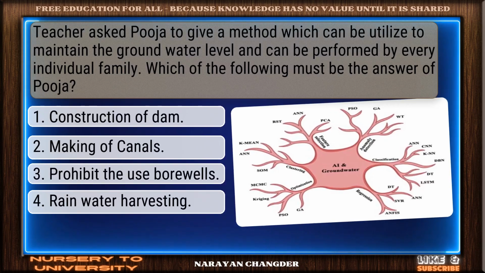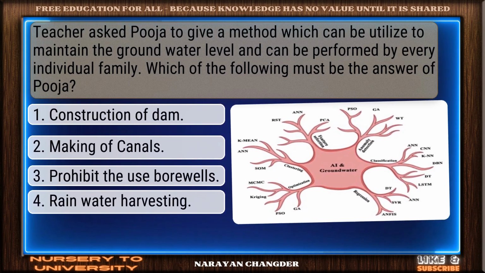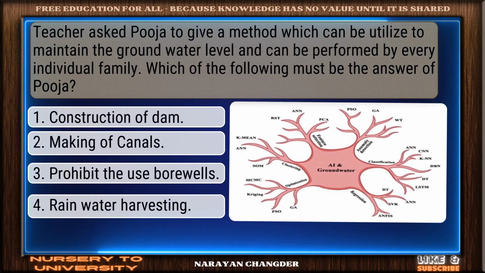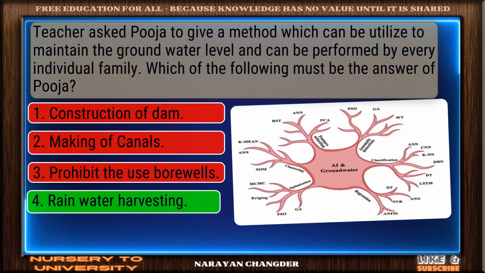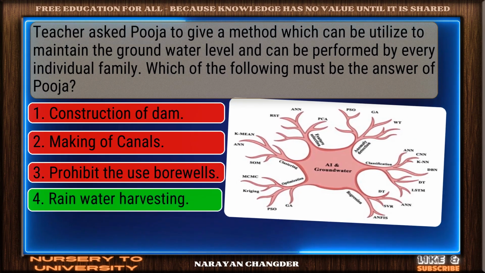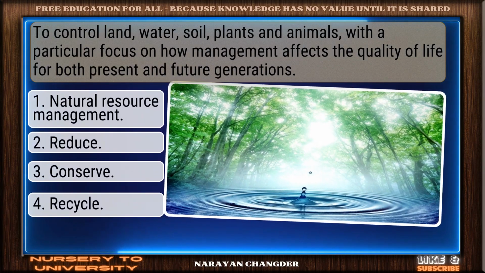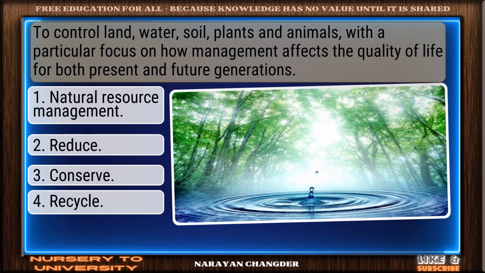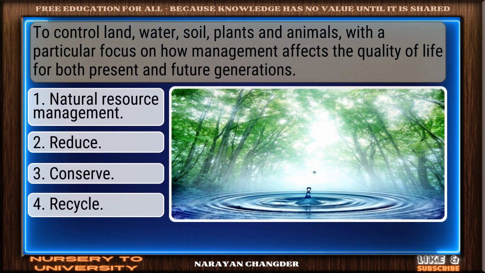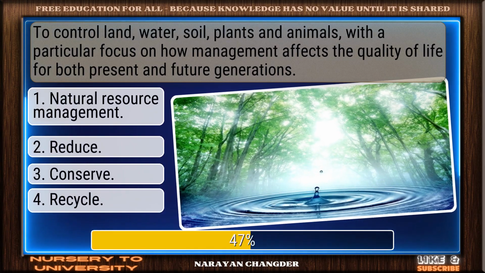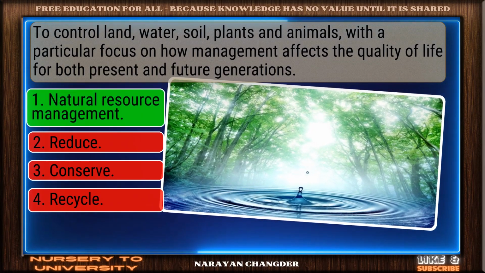Teacher asked Pooja to give a method which can be utilized to maintain the groundwater level and can be performed by every individual family. Which of the following must be the answer of Pooja? Great thinking. Rainwater harvesting is right. To control land, water, soil, plants and animals, with a particular focus on how management affects the quality of life for both present and future generations. Solid response. Natural resource management is valid.